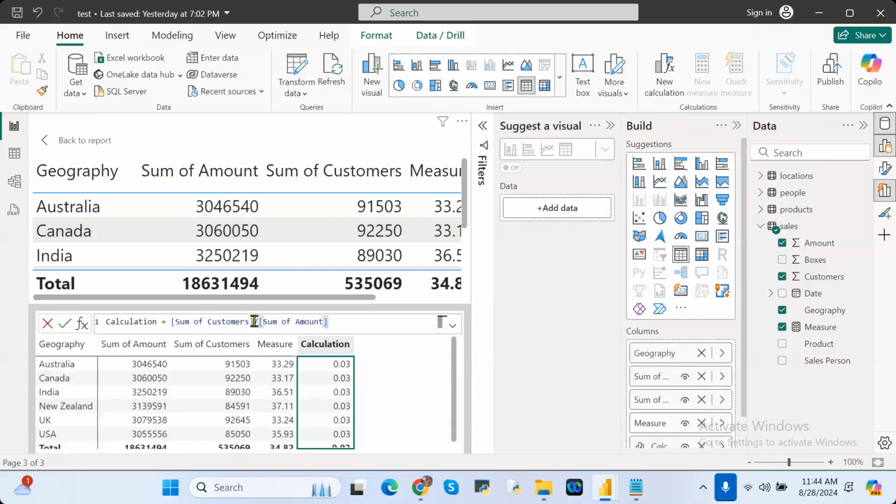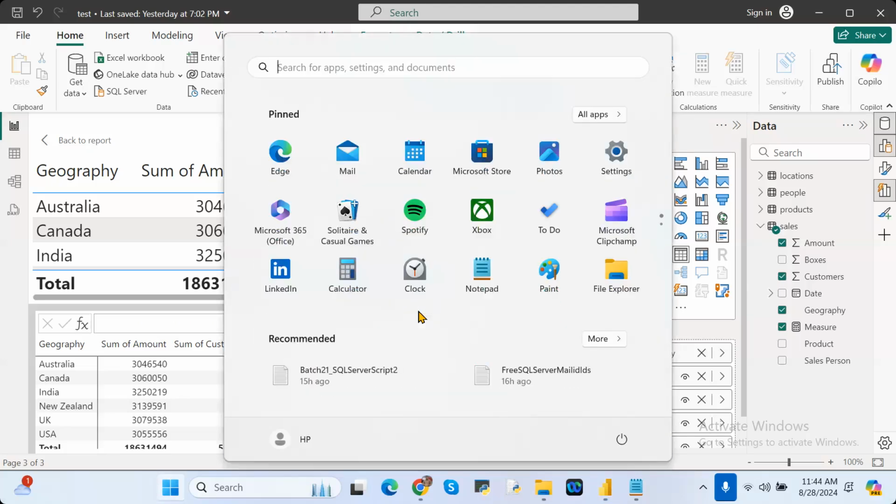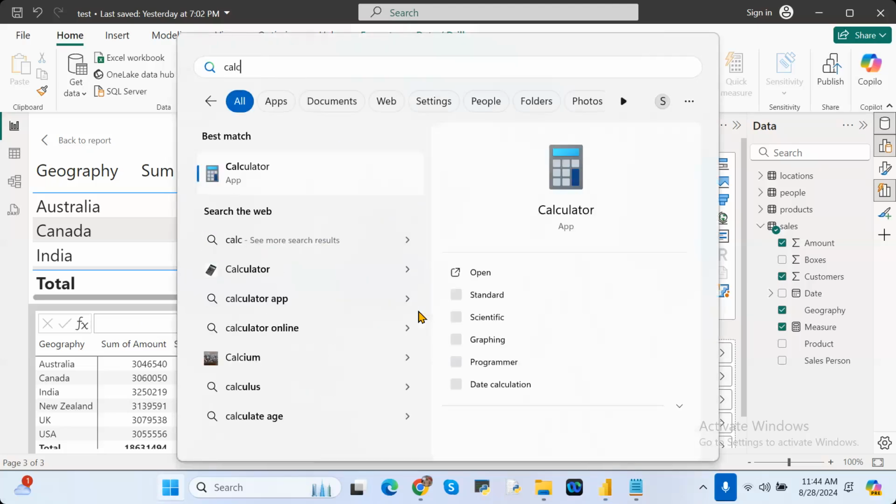And again, what you have to do? Understand clearly or not? Is that clear or not? This is how it is getting. If you want, you can check it once. Okay.